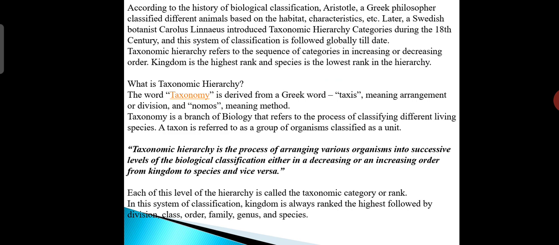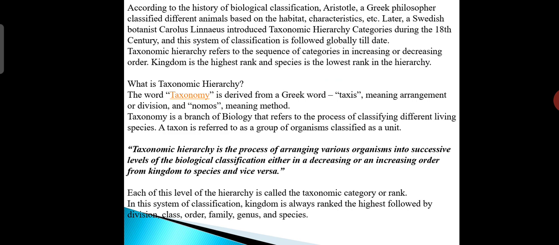So, what does taxonomic hierarchy mean? The word taxonomy is derived from a Greek word, taxis, meaning arrangement or division, and nomos, meaning a method. So taxonomy is nothing but an arrangement or division method here. Taxonomy is the branch of biology that refers to the process of classifying different living species. A taxon is a group of organisms classified as a unit.